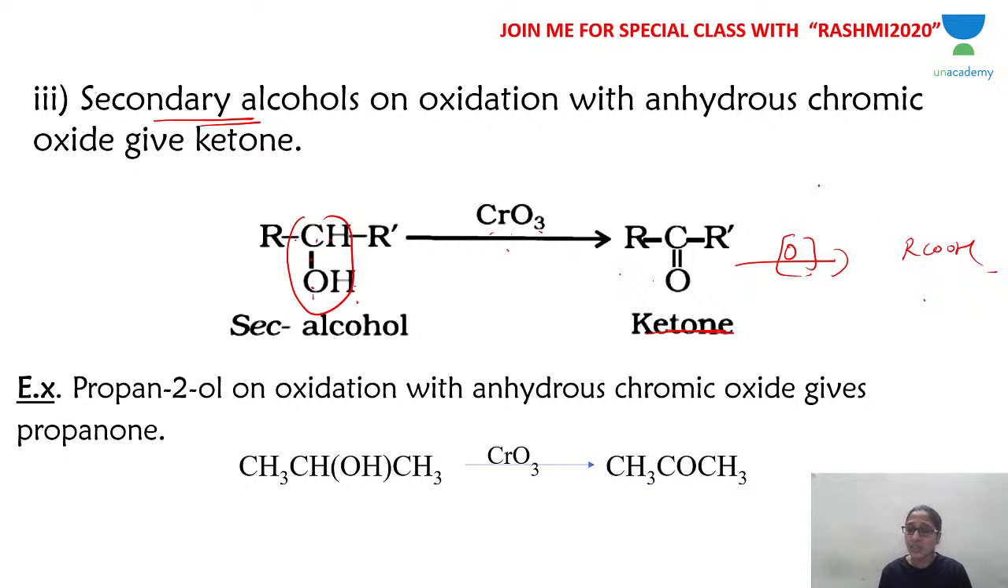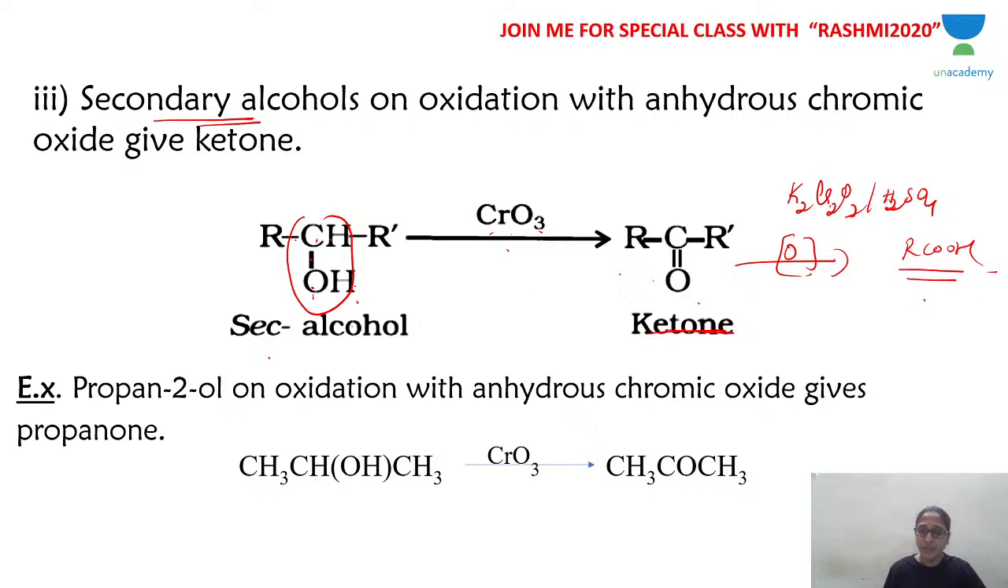Which is the drastic condition? You have to use a strong, powerful oxidizing agent like acidified potassium dichromate, which further oxidizes ketone to carboxylic acid. But what you have to notice here is this: on oxidation of ketone to carboxylic acid, the number of carbon atoms will be lesser than in the original alcohol. If you start with 3 carbon atoms, you will end up with 2 carbon atoms, like that.